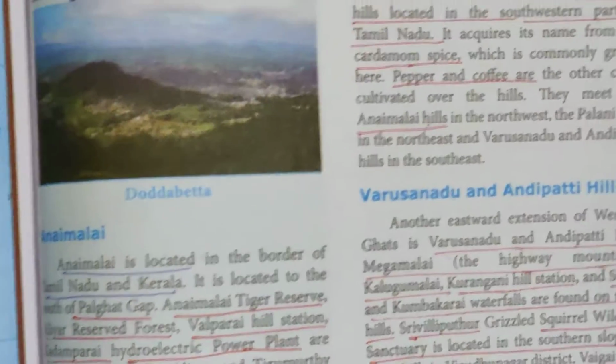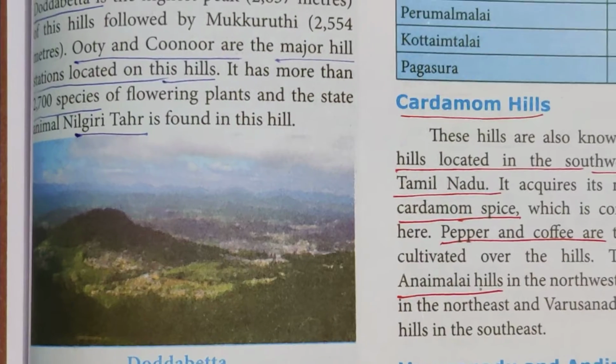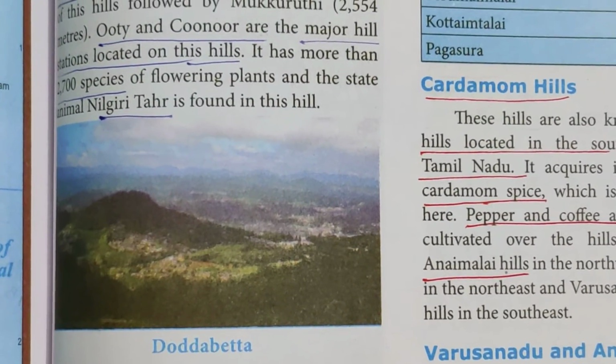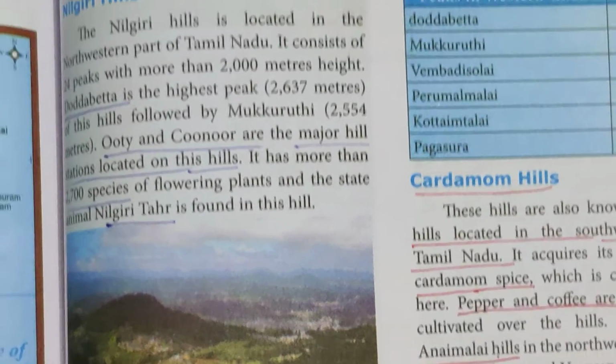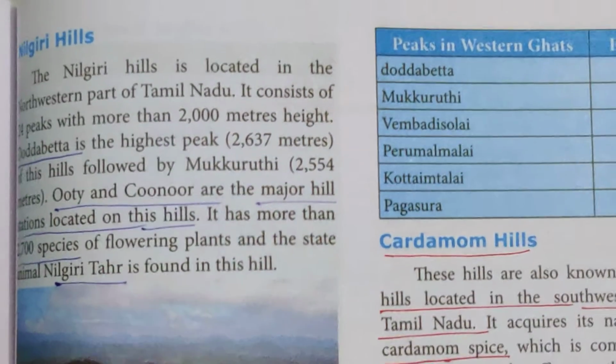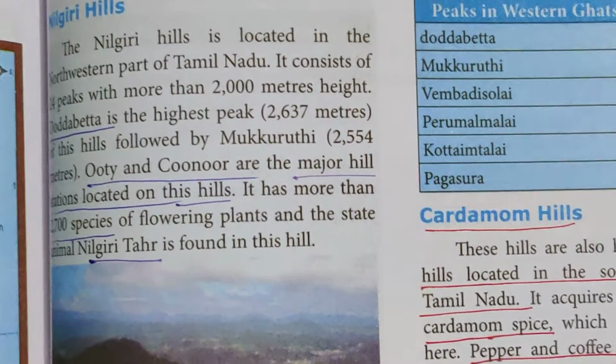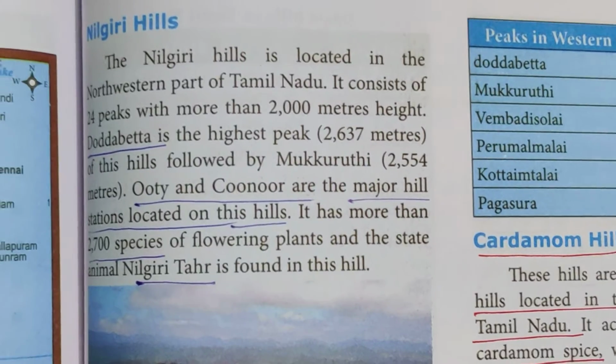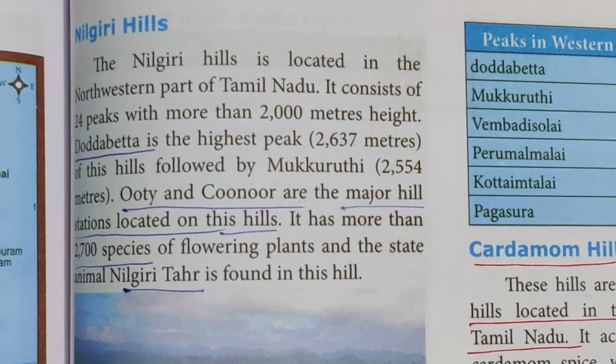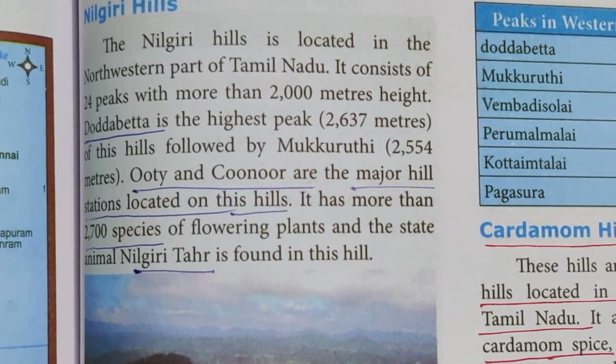Now first thing we are going to discuss is the Nilgiri Hills. The highest peak you are finding is Doddabetta. Look at the Nilgiri Hills. The Nilgiri Hills are located in the northwestern part of Tamil Nadu. It consists of 24 peaks with more than 2000 meters height.